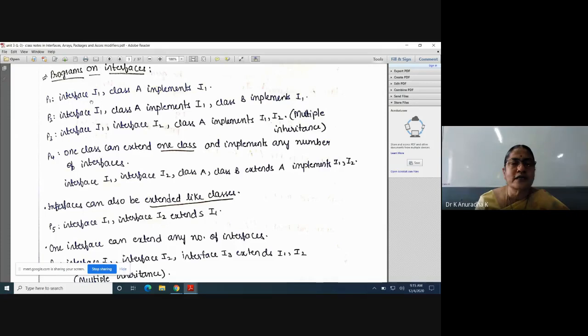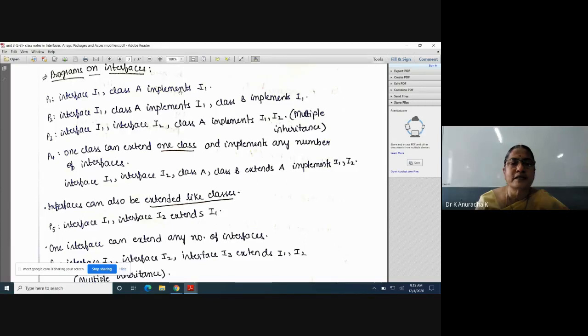So whenever you define an interface, there must always be one class which implements that interface. This class implements the interface using the keyword implements. Between 2 classes, we use the extends keyword. Between 2 interfaces also, we use the extends keyword. But between a class and an interface, we use the implements keyword. So extends and implements, these 2 keywords are very, very important in Java.